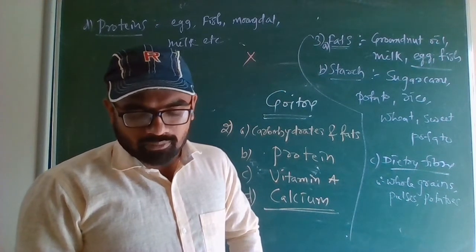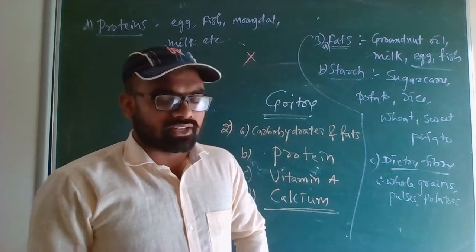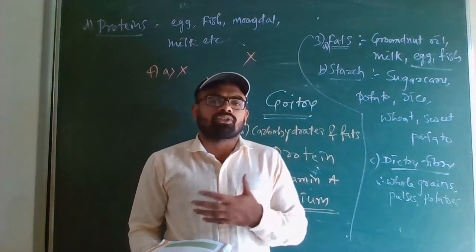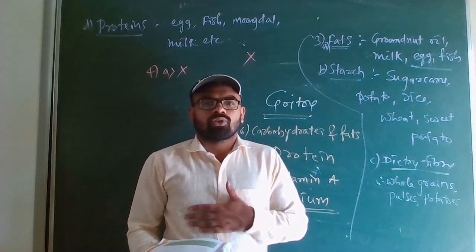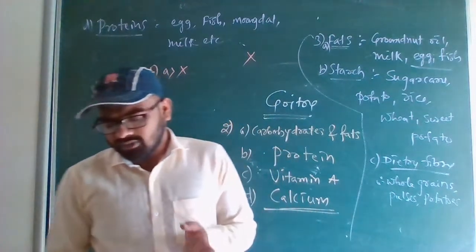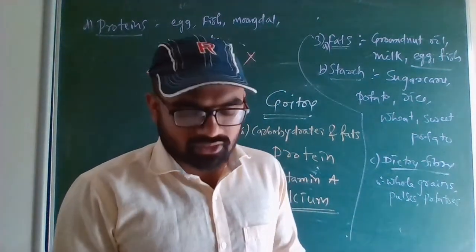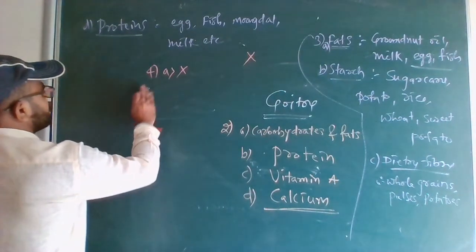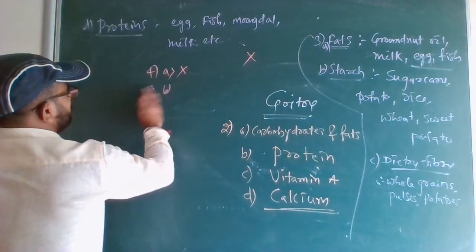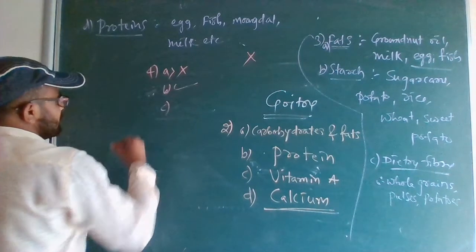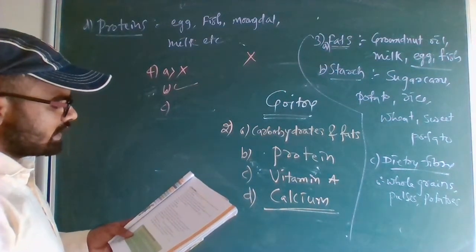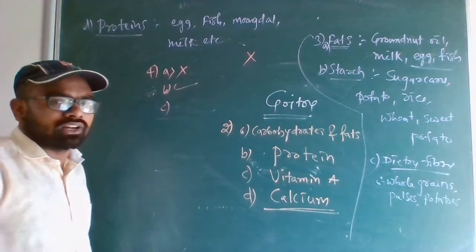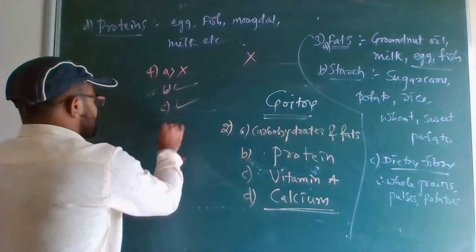Deficiency diseases can be prevented by eating a balanced diet. Yes. If you eat a balanced diet, you are taking all the vitamins, minerals and nutrients, so deficiency diseases can easily be prevented. So fourth B is yes. C: balanced diet for the body should contain a variety of food items. Yes, it is true.